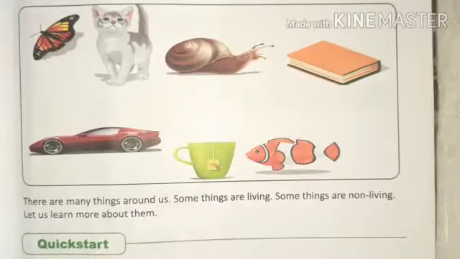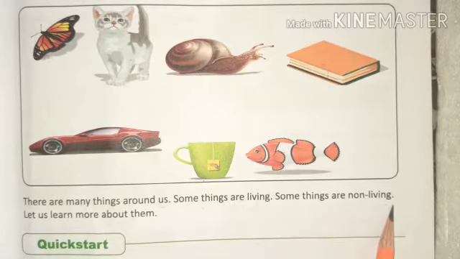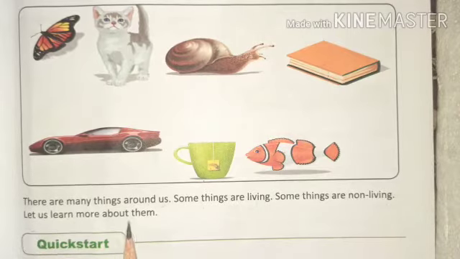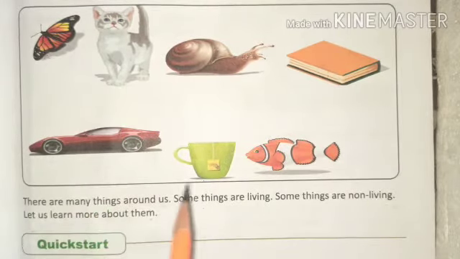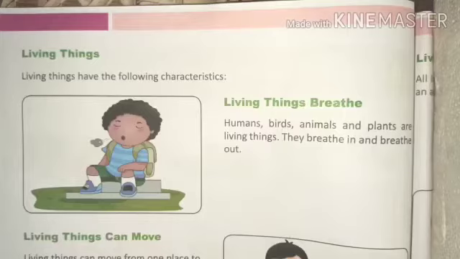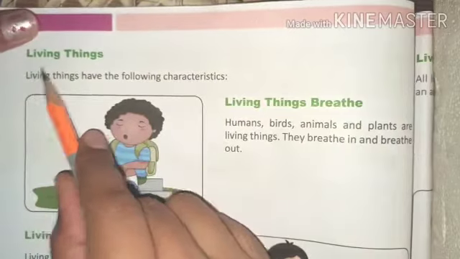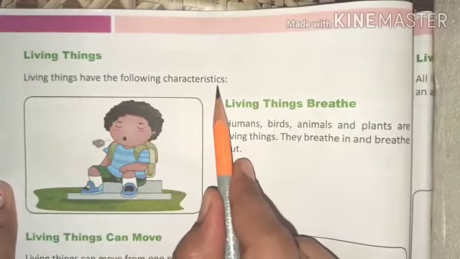So there are many things around us. Some things are living, some things are non-living. Let us learn more about them. Like you can see here, some are living and some are non-living things. Now look children, living things. Living things have the following characteristics.